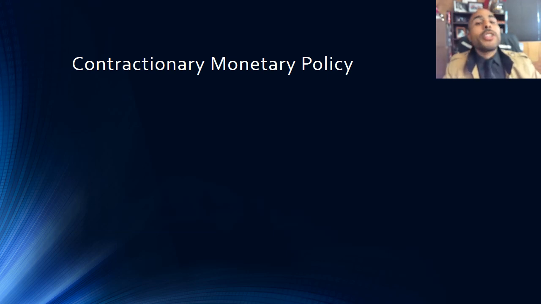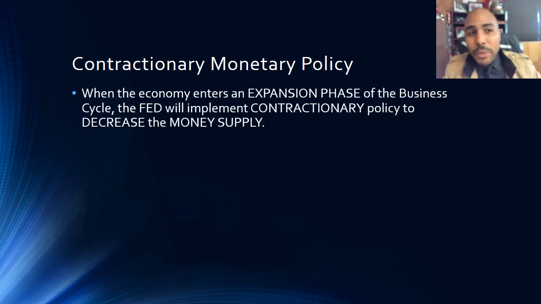Now, contractionary monetary policy is the exact opposite. When we're in the expansion phase of the business cycle, remember the big concern is inflation. So the Fed wants to slow down the growth of the economy to keep inflation under control. And so that's why they implement a contractionary policy during the expansion phase, because it's going to decrease the money supply and it's going to slow down the rate of inflation.